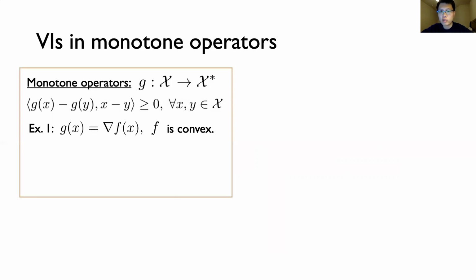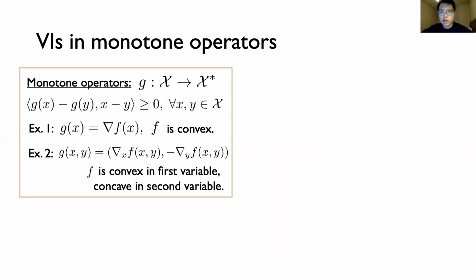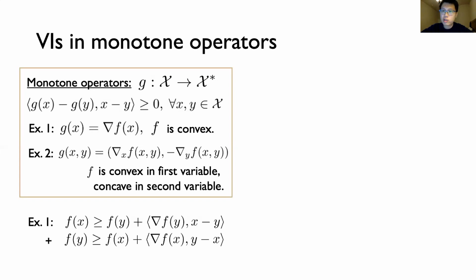The first is just the gradient of a convex function, and we'll prove this is monotone in just a second. The second is what we call the gradient operator of a convex-concave function on 2 blocks. And notice that the second block of G is negated. So when talking about a convex-concave function, we'll always call the convex block X and the concave block Y. Now, to convince yourself that example 1 is really a monotone operator, the proof just sums convexity from X to Y and convexity from Y to X. And the proof that example 2 is monotone is very, very similar.